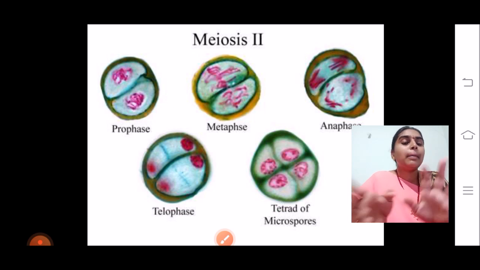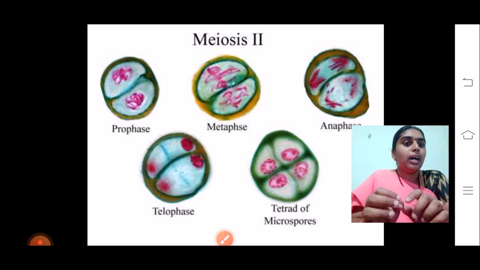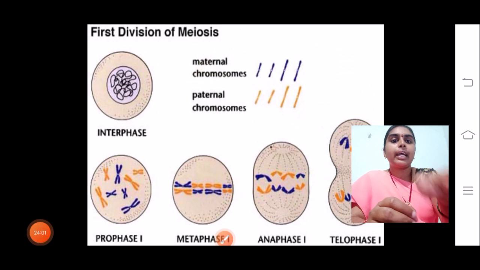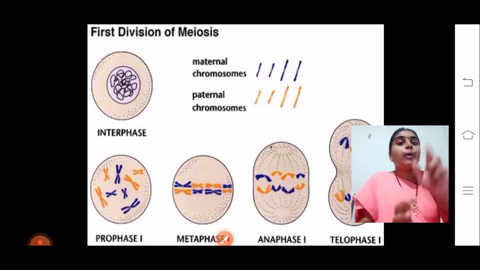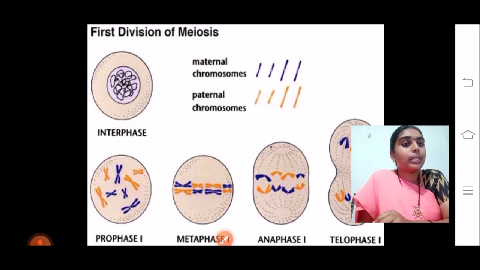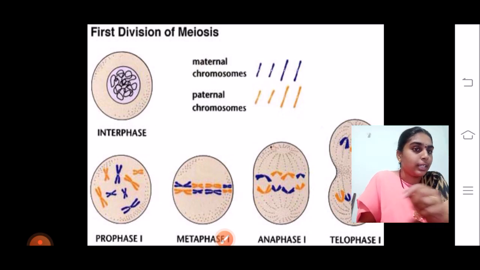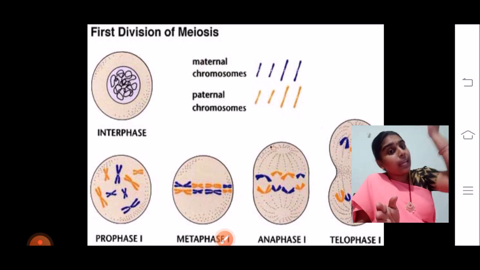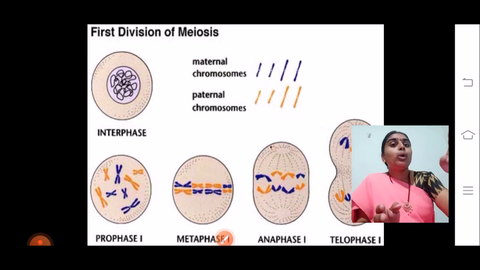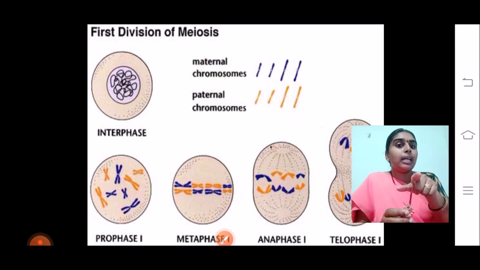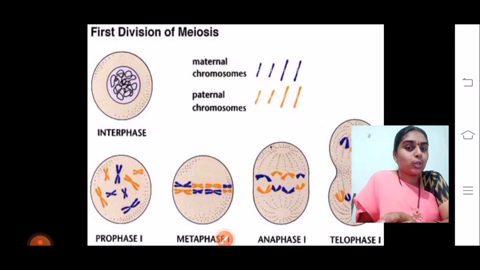Now coming back to the complete gist of the thing, I will be showing you one diagram. Here, in the interphase, the genetic material is coiled, and when meiosis has started, it will get condensed into chromosomes. We can see the maternal chromosomes are denoted in blue color, and the paternal chromosomes are denoted in yellow color. That means if this is the division occurring in me, the blue ones are my mother's chromosomes, and the yellow ones are my father's chromosomes, where I have got 2 half sets of chromosomes from each parent.